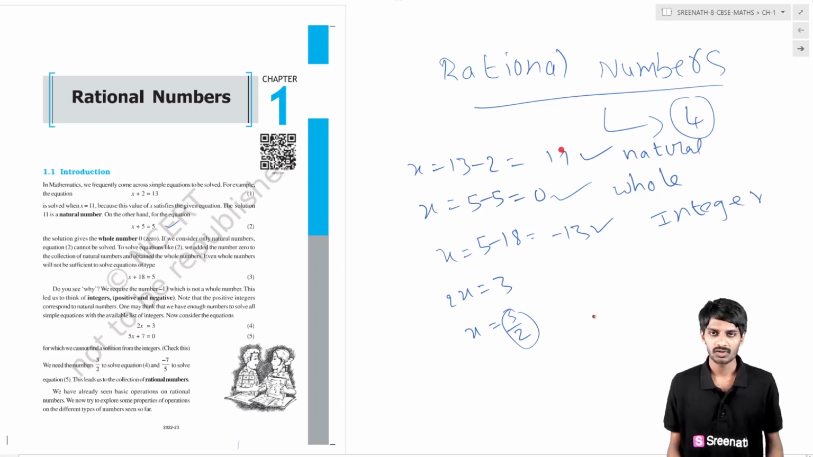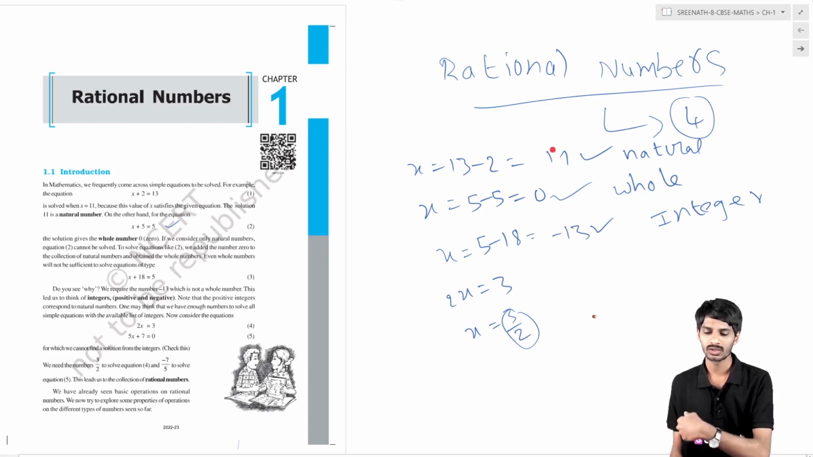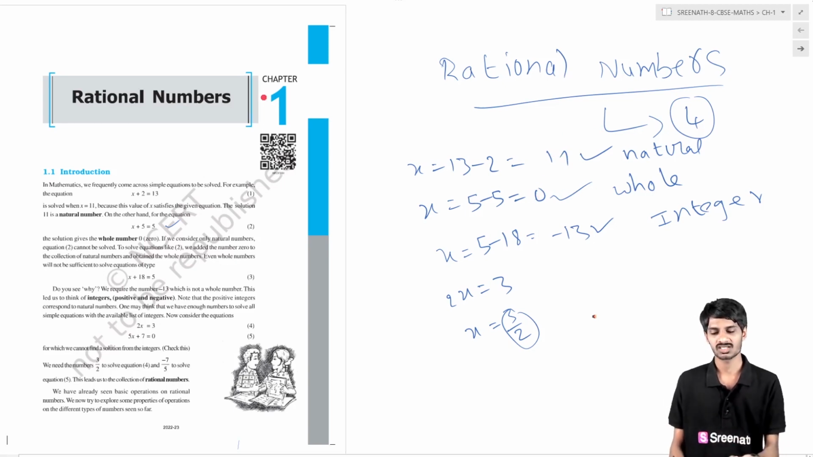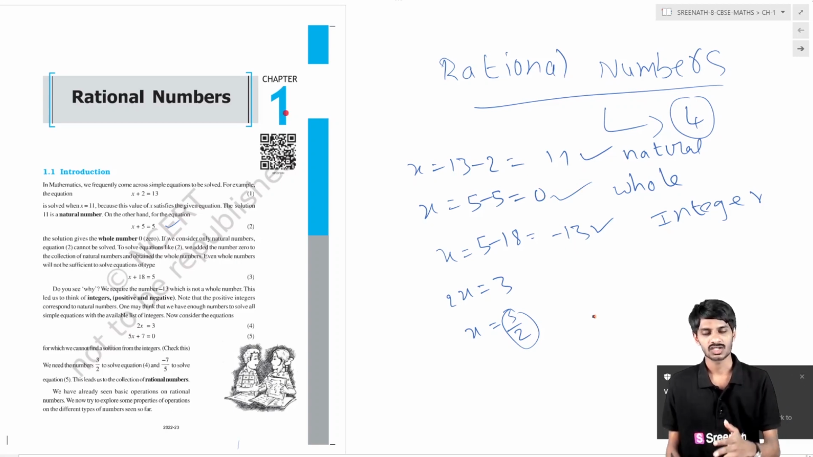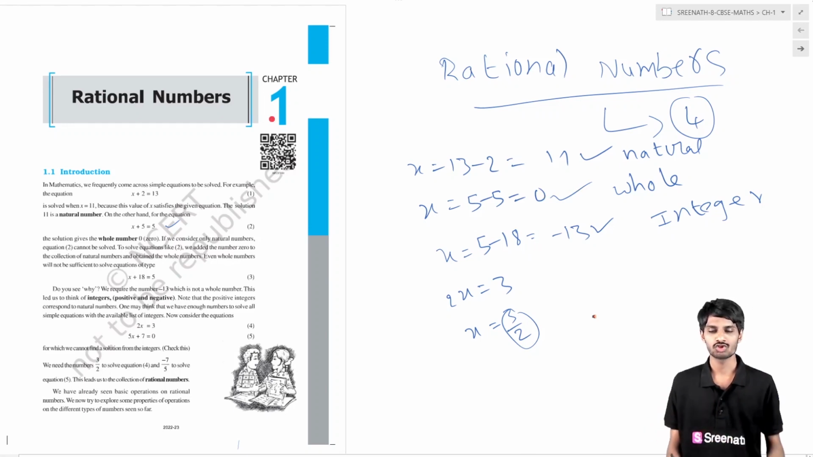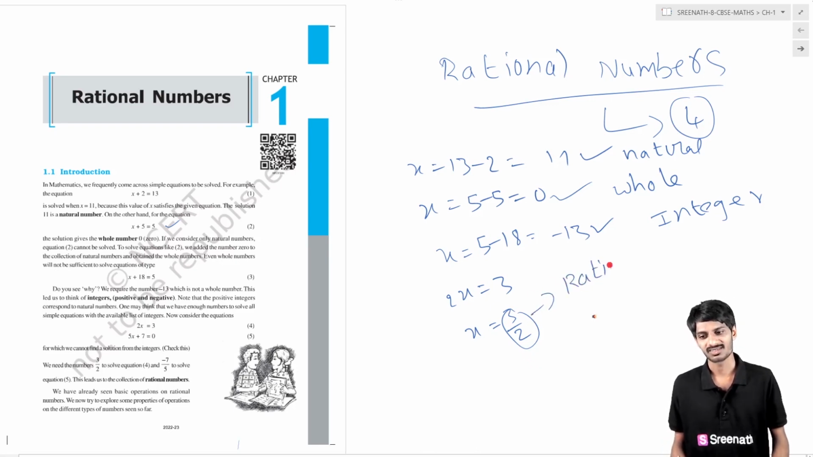We have observed natural numbers, they are starting from 1 and go on to infinity, and we have observed whole numbers, they are starting from 0 and go on to infinity, and we have observed integers, they are starting from minus infinity and go to 0 and 0 to positive infinity. We have also observed negative numbers, but we didn't observe any numbers in the form of 3/2. So what are these numbers? We call these numbers rational numbers.